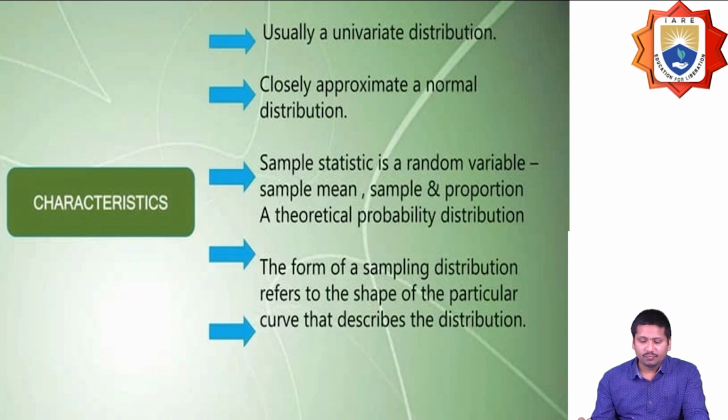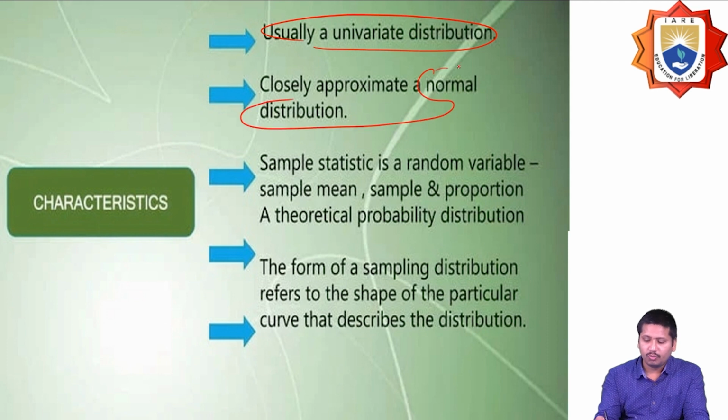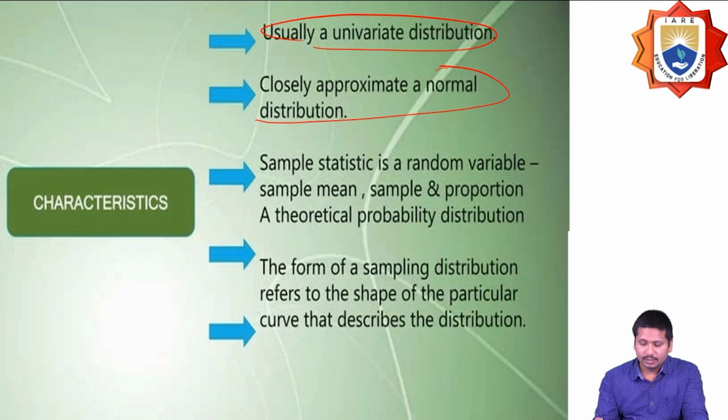So what are the characteristics? Usually this should be a univariate distribution. It should not be bivariate, it should be univariate, and it should closely approximate the normal distribution. It should be somewhat similar to the normal curve. Since it is a univariate distribution, the sample statistic is a random variable, which can be estimated through the sample mean and sample proportion, and a theoretical probability distribution.